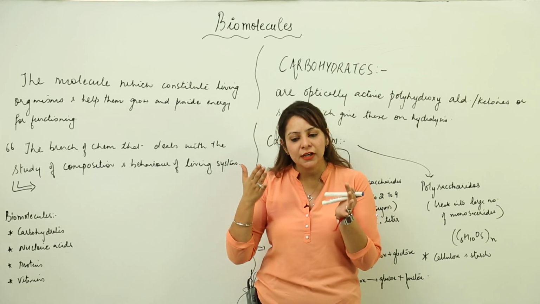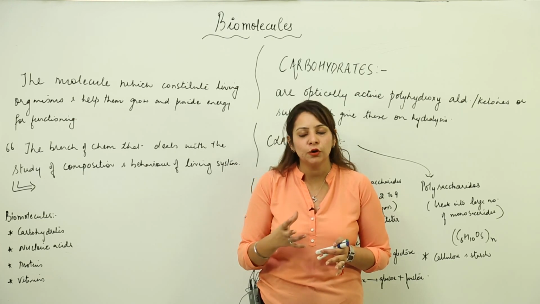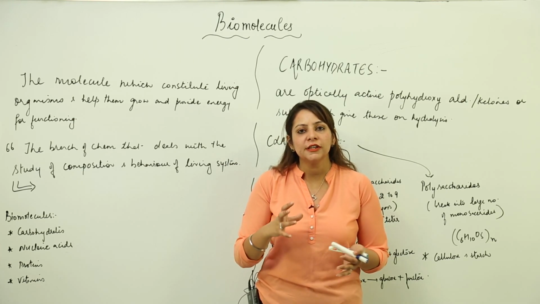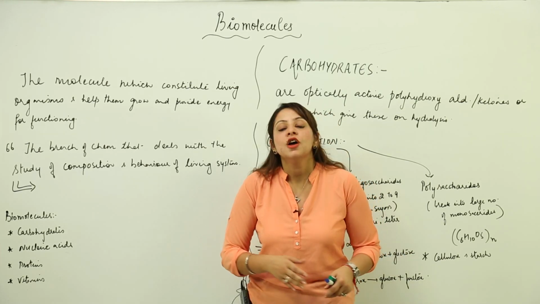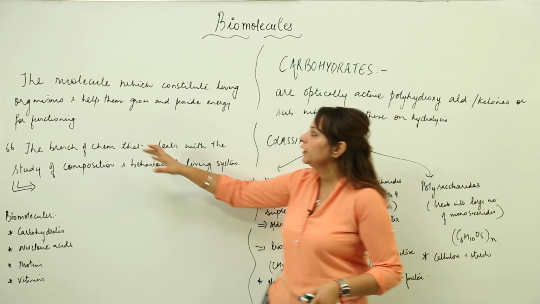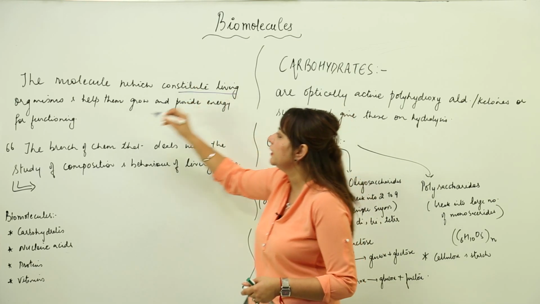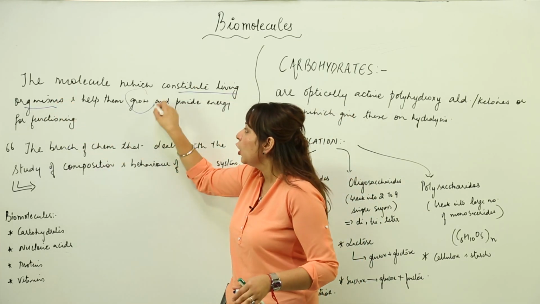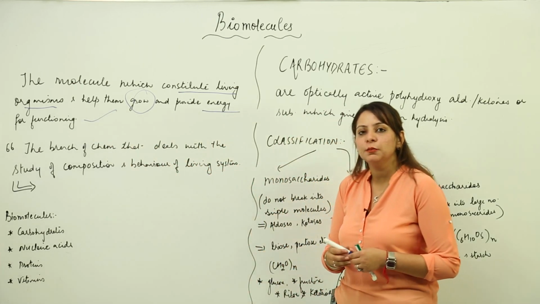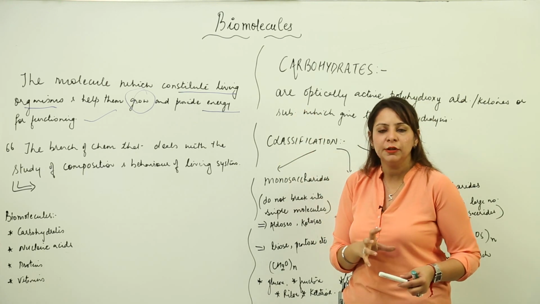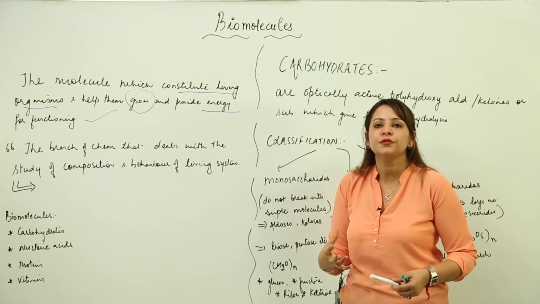The main constituents of living beings are macromolecules, and those macromolecules are also polymers, and they are considered to be biomolecules. So what are biomolecules? Biomolecules are those molecules which constitute living organisms, that is, they make the body of the living organism, help them to grow, and also provide them the energy which is required for functioning.